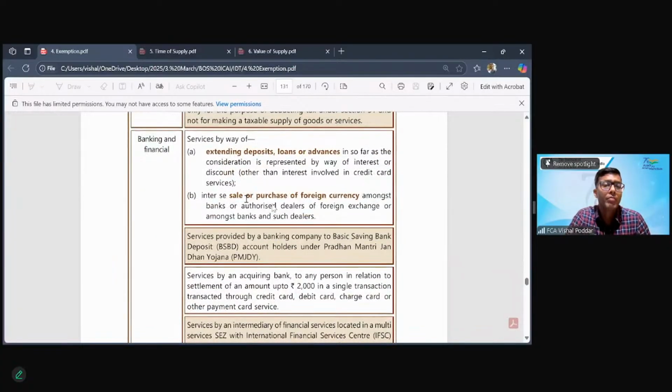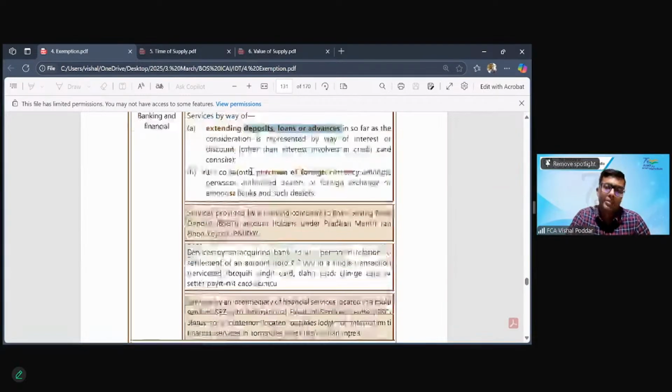Then comes banking, very important. What is exempt is interest or discount. Now, interest or discount on what? On any type of deposit. So all types of interest that you get on your saving bank, on your FD, recurring deposit, that is exempt, or all types of loans. What is very important to be noted here is the loans or advance need not only be given by banks. Even if privately I have to give somebody a loan or advance, whatever interest I am getting will be exempt.